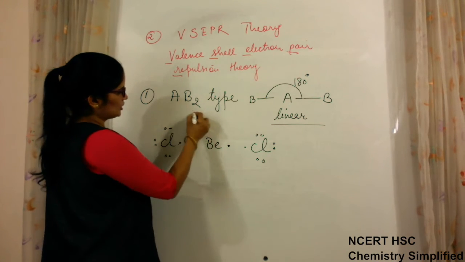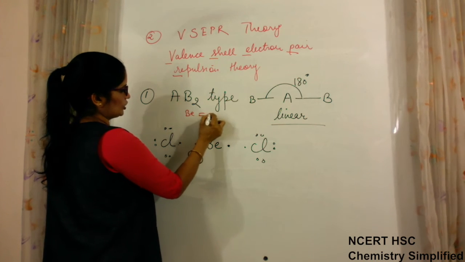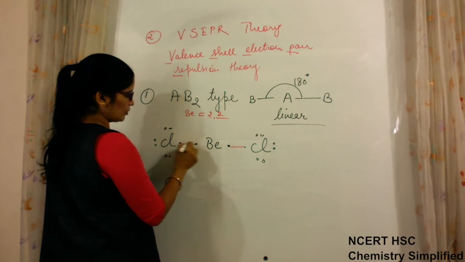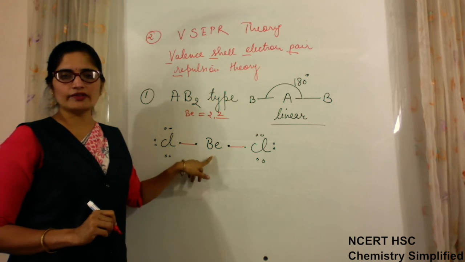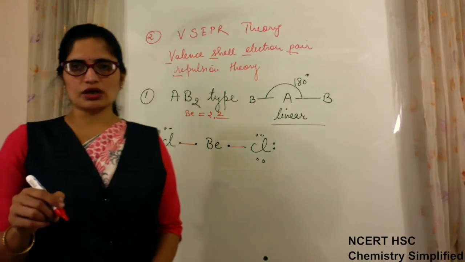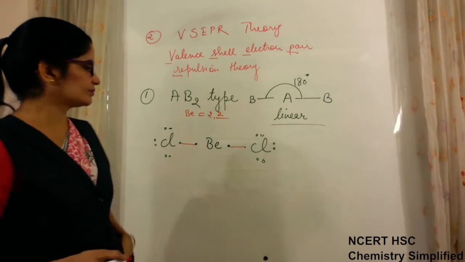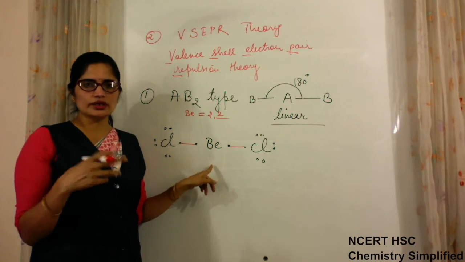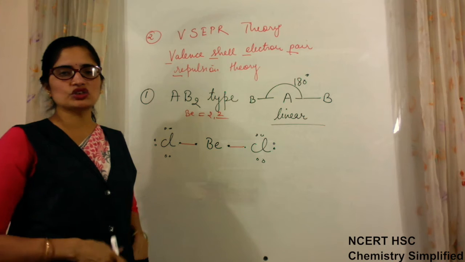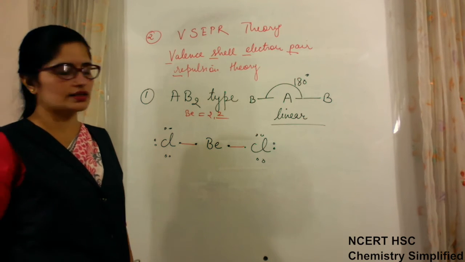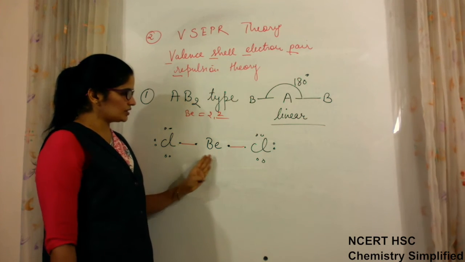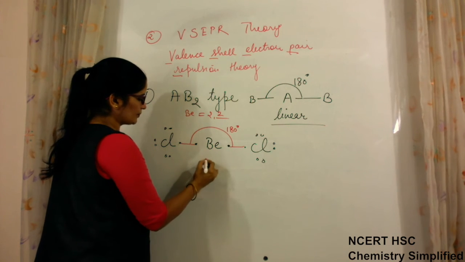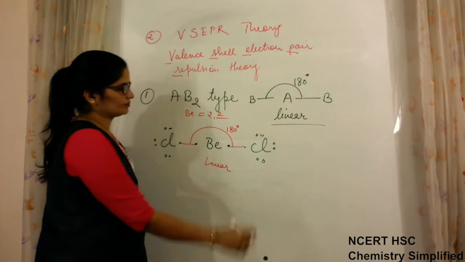So beryllium has 2 valence electrons, making one bond this way, one bond this way. Beryllium does not have any lone pair. Lone pairs also come only from valence electrons. So valence electrons are 2, so there is no lone pair. Don't talk about the inner shell electron pairs as lone pairs. So this is the nature of the bond here, 180-degree angle and linear geometry.